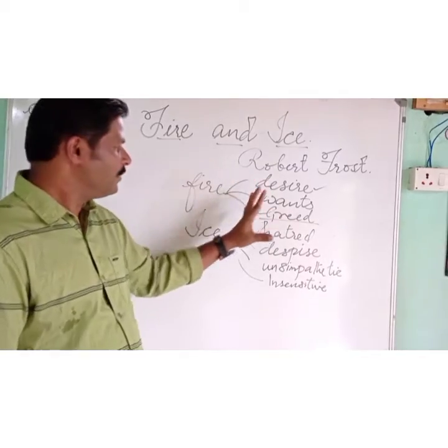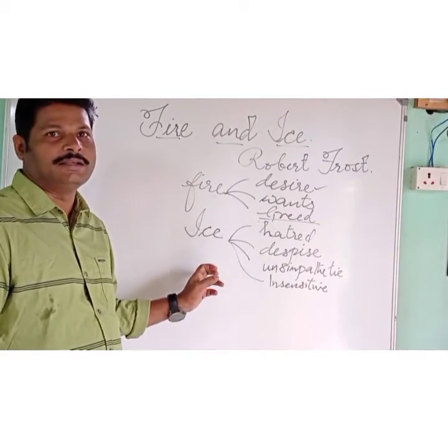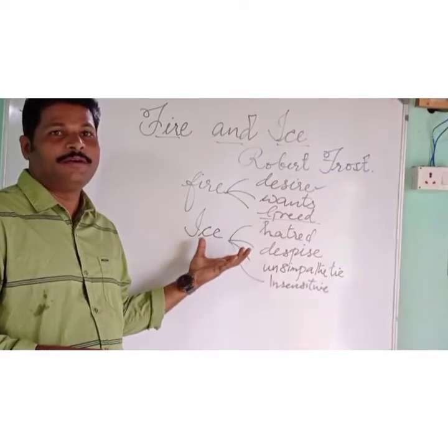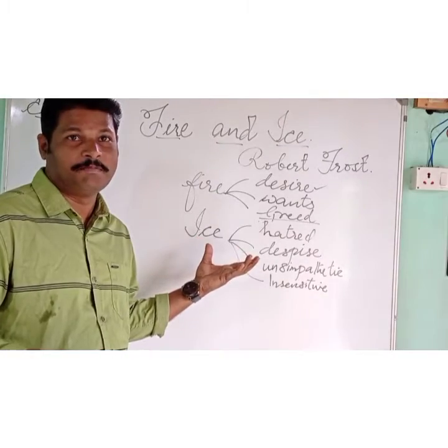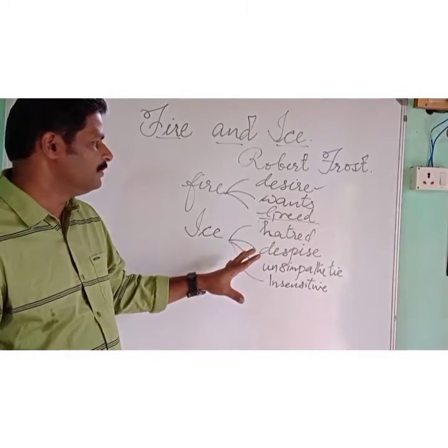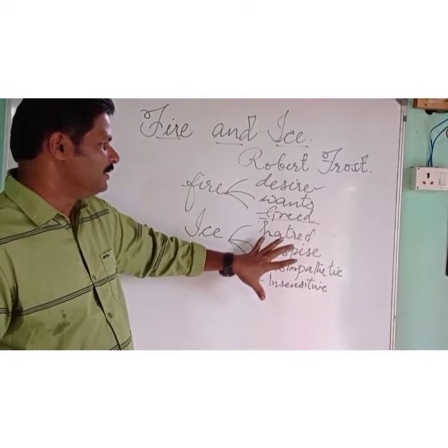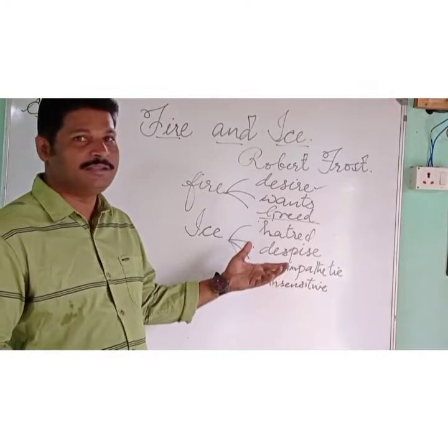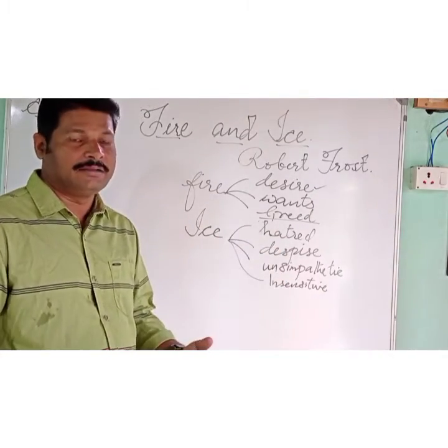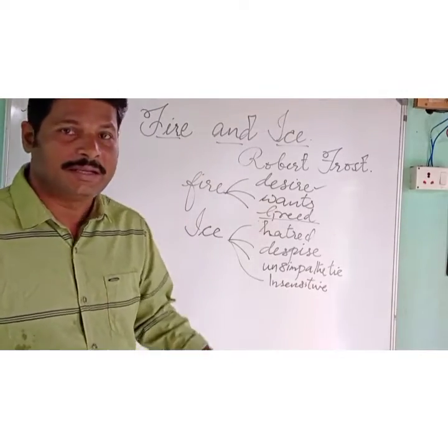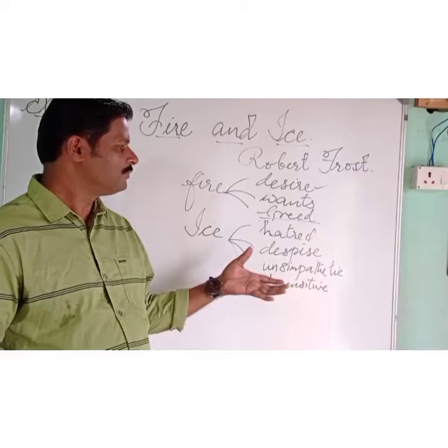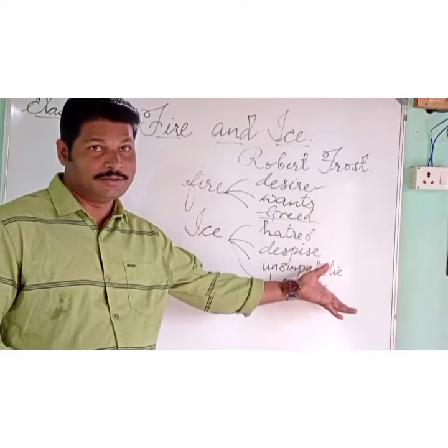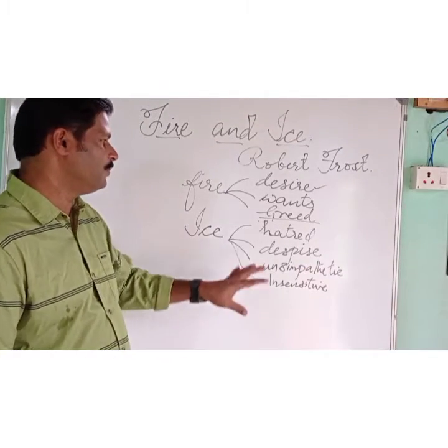Okay, so now let us come to the second element, that is ice. Ice means very cold, chill, frozen. So we have heard many times, cold-blooded murder, cold. There is no warmth. Hatred is the main cause of this. Ice means hatred here. Hatred or despise, our anger sometimes is unsympathetic. It can be insensitive to others. So all this also is a powerful means to destroy ourselves and others. So that is what is meant by hatred.